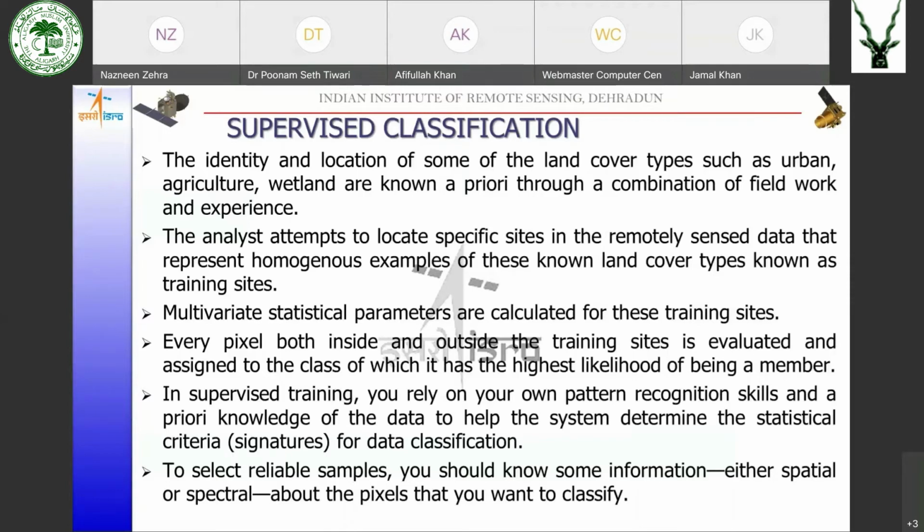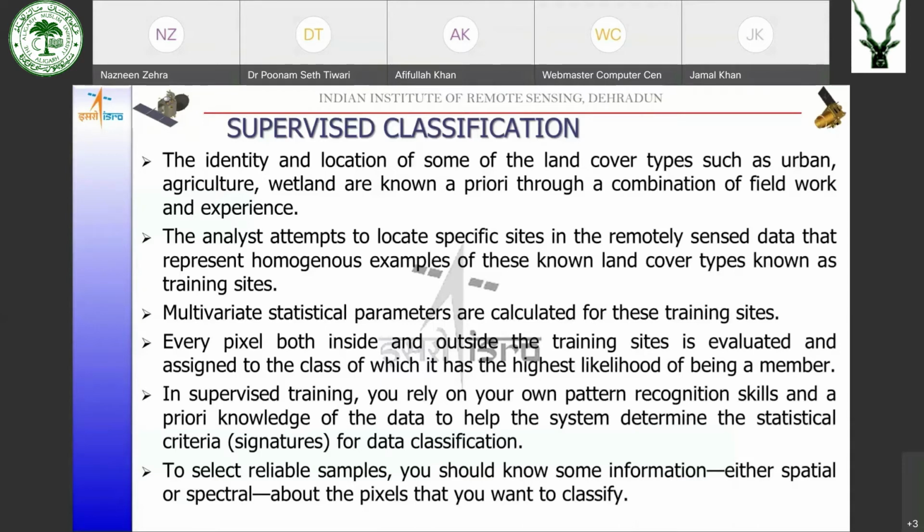Suppose I want to have 10 classes in my classified data. I should know at least a few areas in which these 10 classes are present: some pixels which truly represent water, some which truly represent urban, some which truly represent agriculture, and so on.